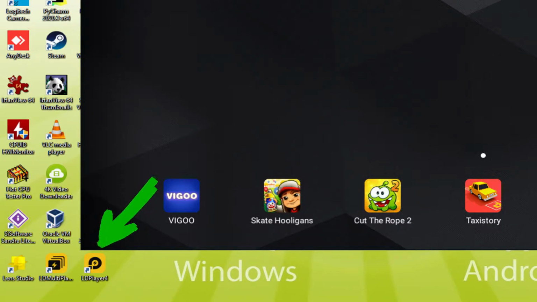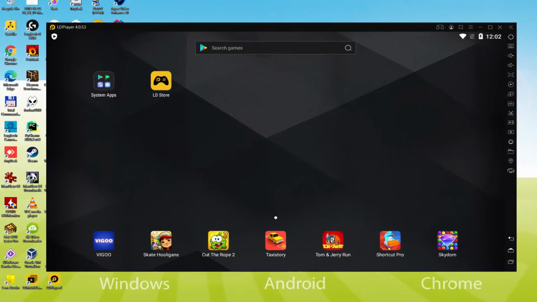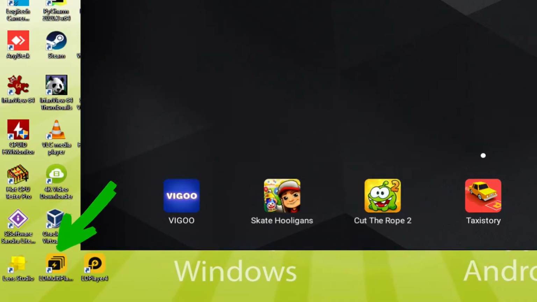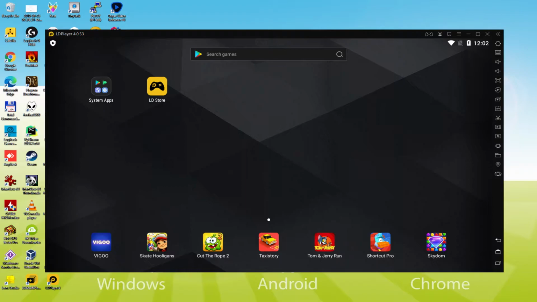When we need to run Dragon Raja on our laptop or computer, we double-click that app icon and consequently run the emulator. The LD Multiplayer icon has nothing to do with multiplayer or anything like that. Indeed, it's an app icon that we will quite likely never make use of. Let's do the next step.